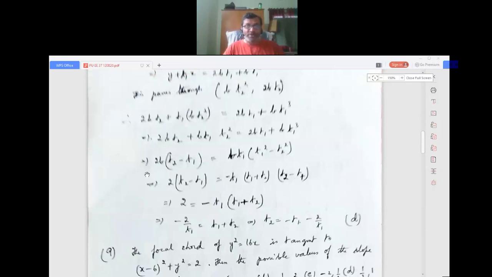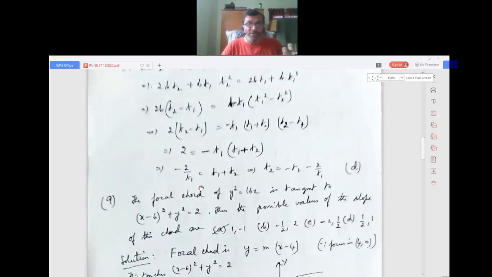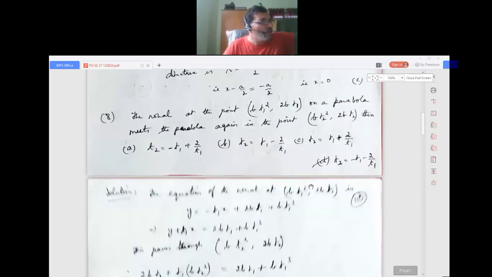I get 2 into t2 minus t1 equals minus t1 into t2 squared minus t1 squared, since I took minus outside. So t2 squared minus t1 squared is t2 plus t1 into t2 minus t1. The t2 minus t1 gets cancelled, so 2 equals minus t1 into t1 plus t2. So minus 2 by t1 equals t1 plus t2, which implies t2 equals minus t1 minus 2 by t1. That is nothing but option D. I hope you have calculated. It is a direct question with simple calculation, and you should know the equation of the normal. That's all.